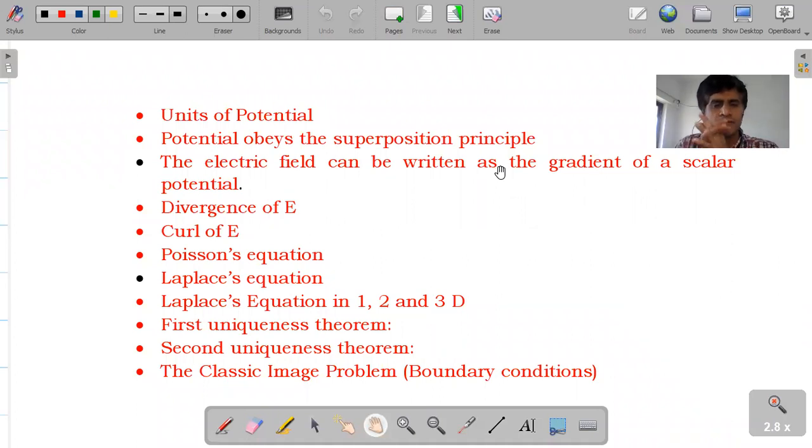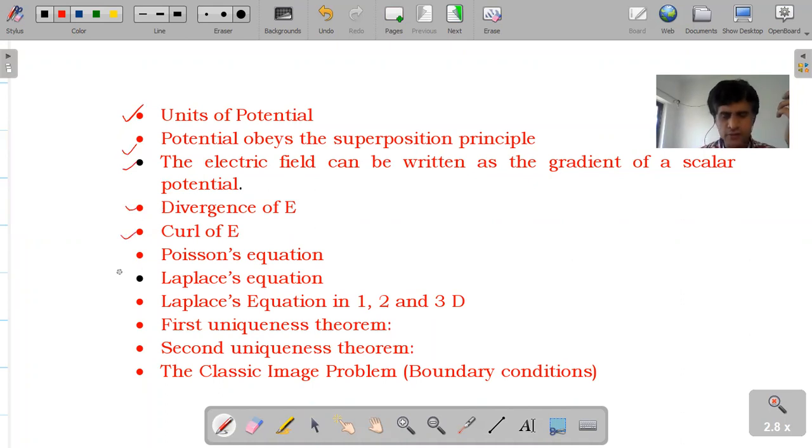Good afternoon, all. I have already completed about the three units of potential. Then I will use, okay, potential obeys the superposition principle. Then the relation between electric field and potential: E equals minus grad V. Then what is the divergence of E? We can write rho by epsilon zero, and curl of E equals zero.